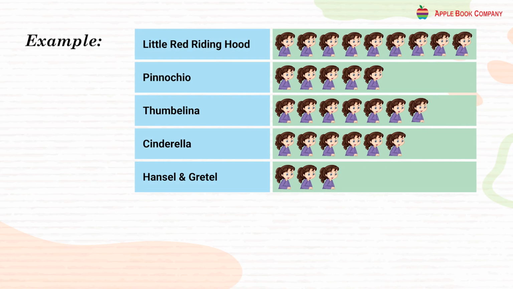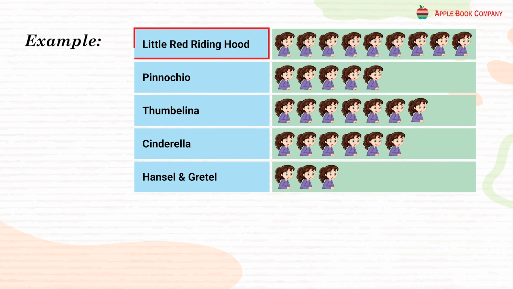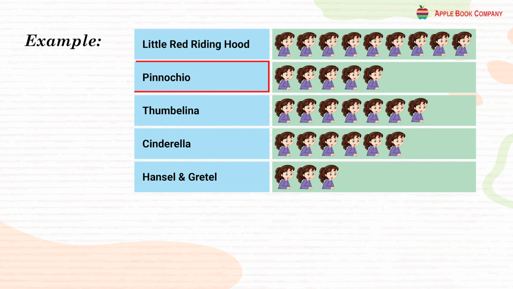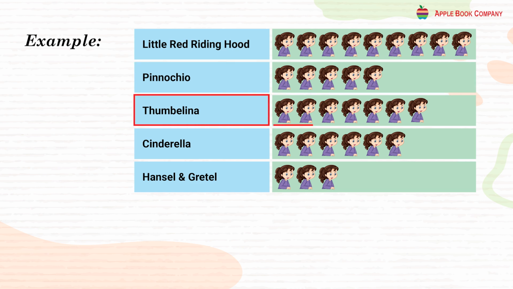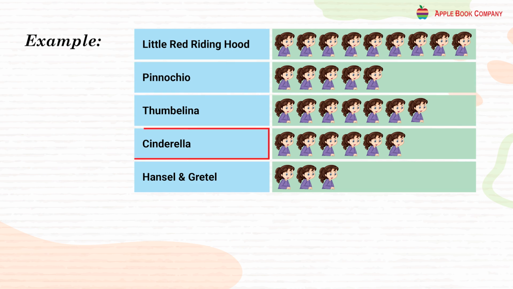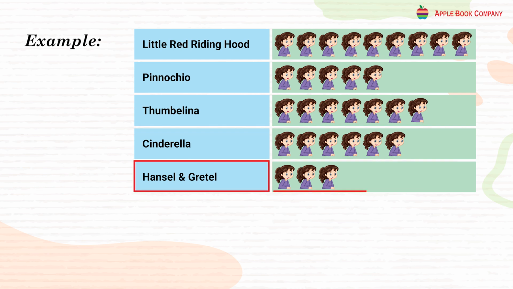Reading interpretation of a pictograph. The given pictograph shows the number of girls who are fond of different fairy tales. So Little Red Riding Hood, you have 9 images. Pinocchio, 5 images. Thumbelina, 7 images. Cinderella, 6 images. Hansel and Gretel, 3.